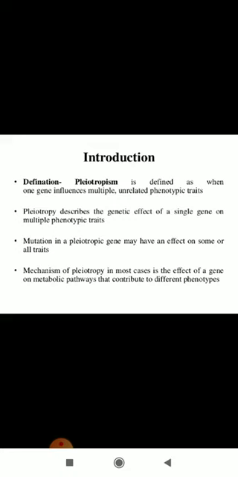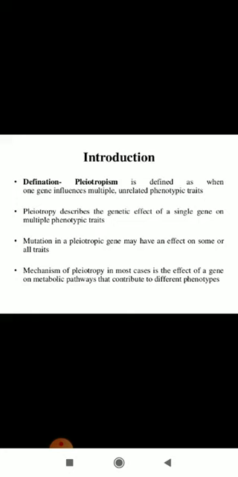After incomplete dominance and codominance, we are going to one more deviation from Mendelism, and that is known as pleiotropism. Till now we were thinking that one gene controls one effect, but there is a mechanism known as pleiotropism, in which one gene controls multiple and unrelated phenotypic traits. So pleiotropism simply means multiple effects of a gene.